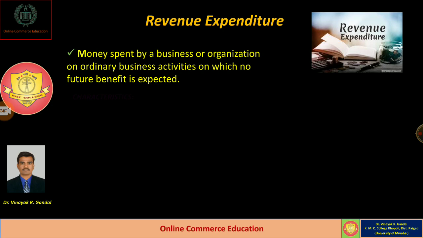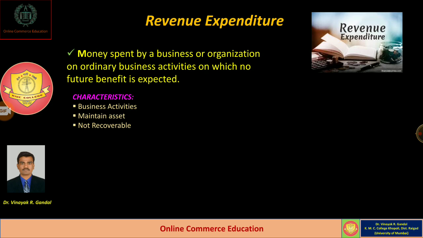Okay, it has some characteristics. Normally, revenue expenditure is derived from normal business activities. Just keep it in your mind, whatever amount is spent on normal business activities is always treated as revenue expenditure. Maintenance of assets, repairs and maintenance, and servicing charges are there. Whatever money is incurred by the businessman for maintaining the assets during the ordinary course of business is also called revenue expenditure.